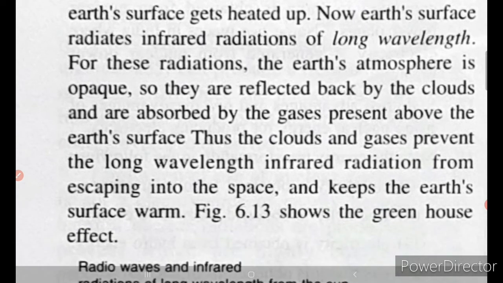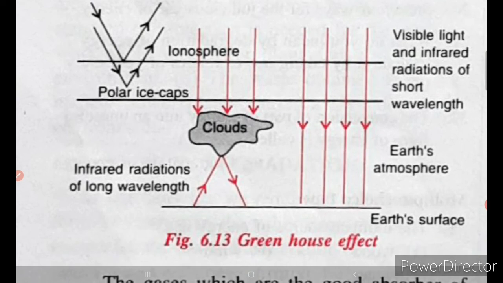Thus the clouds and gases prevent the long wavelength infrared radiations from escaping into space and keep the earth's surface warm. Figure 6.13 shows the greenhouse effect. Here, as we were discussing about the rays, these are the longer wavelengths which are absorbed by the clouds. So when the earth is radiating infrared radiations of long wavelength, they will also be reflected back to the surface of the earth, because as you can see here they are reflected.